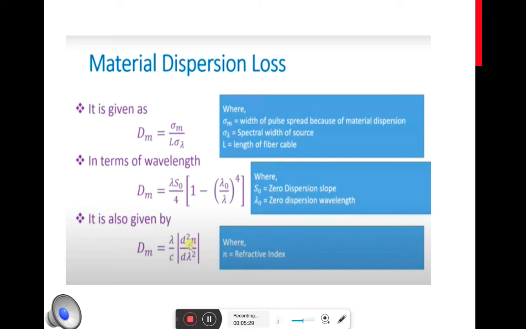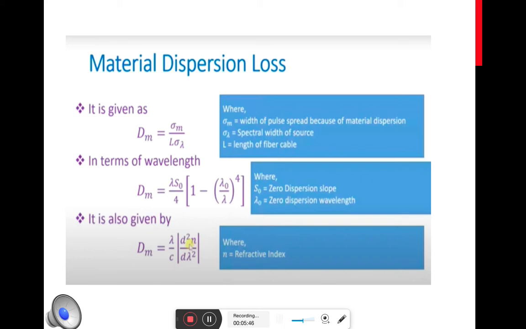So in terms of wavelength, dm can be calculated as dm is equal to lambda s naught divided by 4 into 1 minus lambda naught by lambda the whole raised to 4, where s naught is the zero dispersion slope and lambda naught is the zero dispersion wavelength.